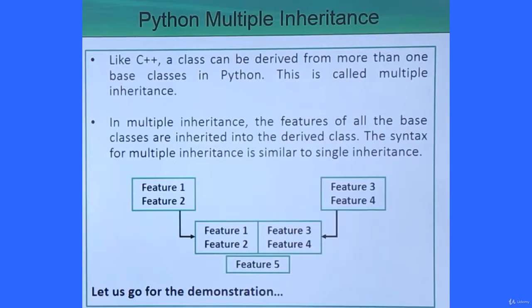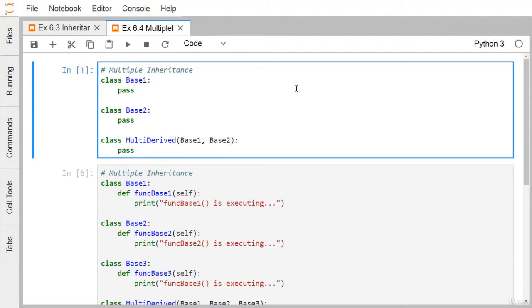So let us go for one practical demonstration to show you how multiple inheritance can be coded. So here is the demonstration for you. In case of multiple inheritance, we will have multiple base classes and one derived class, and the derived class will be deriving properties, that is the methods and variables, from the base classes.